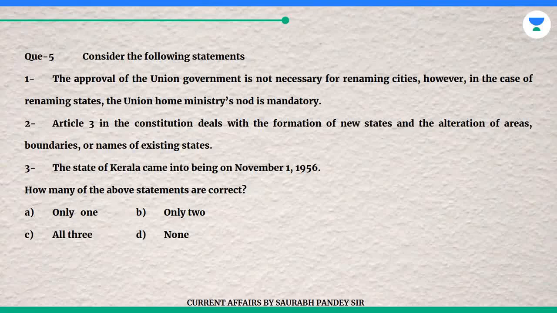Question 5. Consider the following statements. 1. The approval of the Union government is not necessary for renaming cities. However, in the case of renaming states, the Union Home Ministry's nod is mandatory. 2. Article 3 in the Constitution deals with the formation of new states and the alteration of areas, boundaries, or names of existing states. 3. The state of Kerala came into being on 1st November 1956. How many of the above statements are correct? A. Only 1. B. Only 2. C. All 3. D. None.